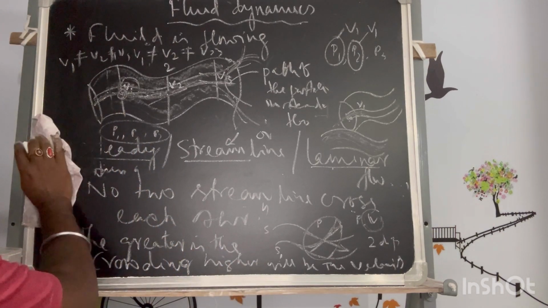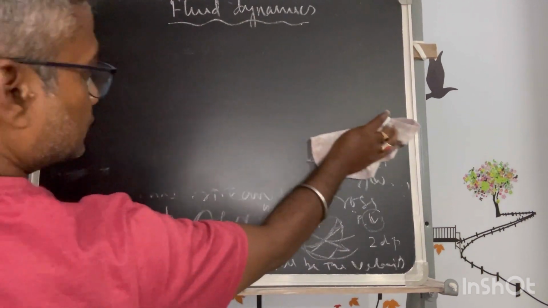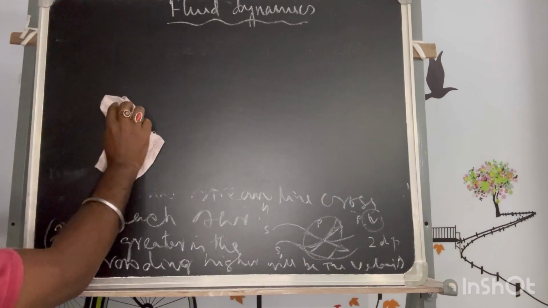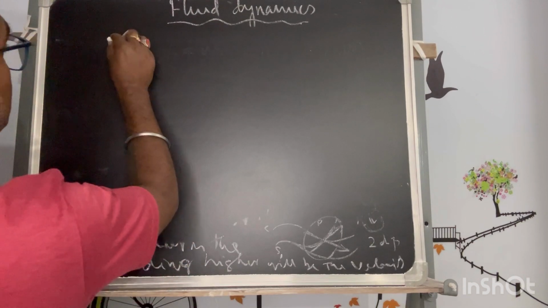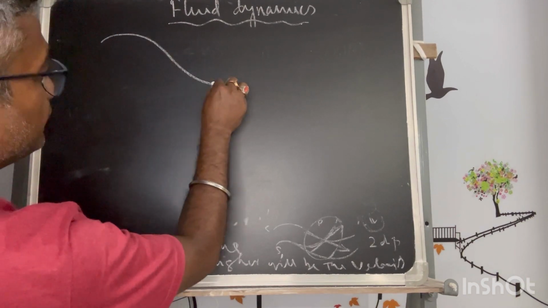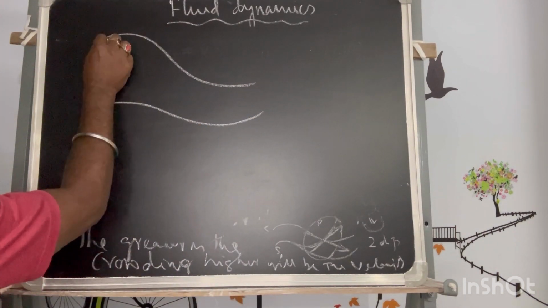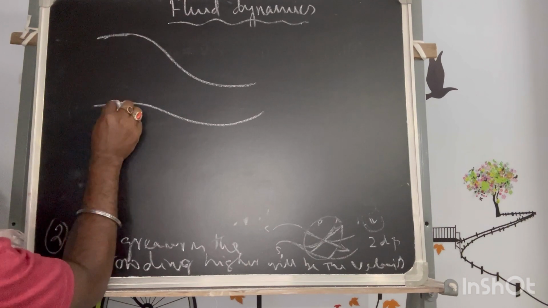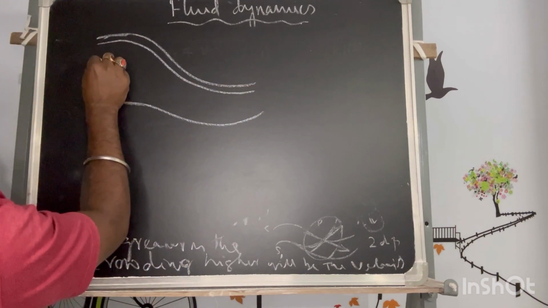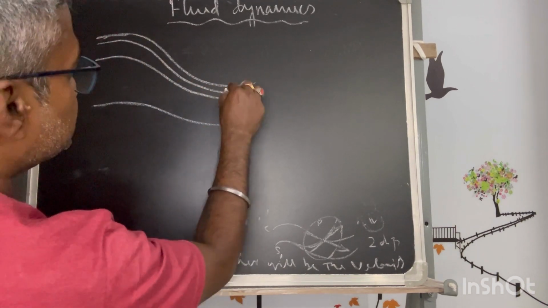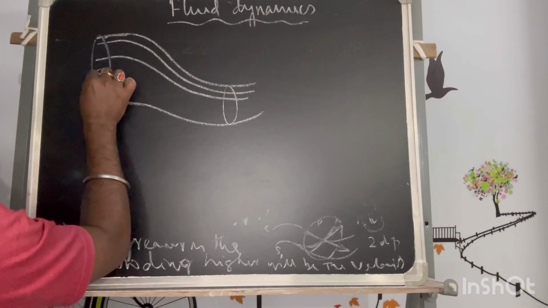So crowding, what does it mean? Let me explain it with a diagram so that you can understand it. Crowding means the change in density. Let's say my pipe is not of uniform cross section, it has a reduced cross section. A streamline is flowing there, and another streamline is coming there. Because the cross section here is less and here is more, the streamlines are more spread out.